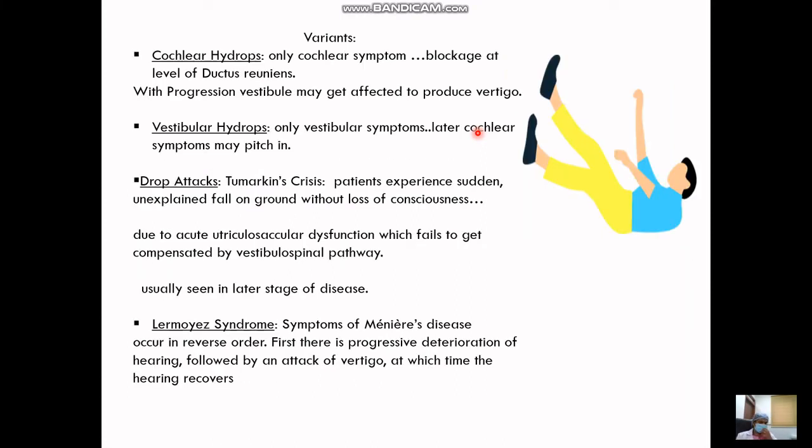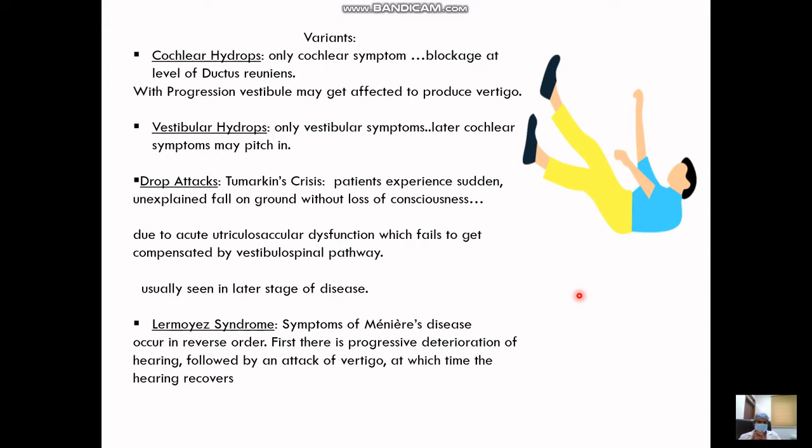Now, there are a few variants mentioned in books, important for both UGs and PGs. These are the variants of Meniere's disease where one or the other symptom is more prominent, like cochlear hydrops. This is a condition where there is a blockage at the ductus reuniens level, so only the cochlea gets dilated. In such patients, the inner ear symptoms related to hearing are the more important ones. The vestibular symptoms usually don't develop, and even if they develop, they develop at quite a later stage of the disease. Second is vestibular hydrops. In this, again, the vestibular part is mainly affected. Hearing may be affected with time.